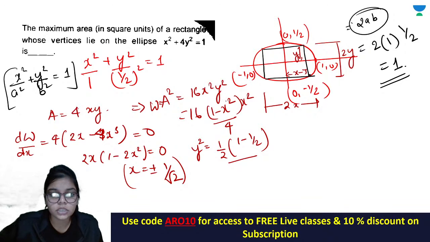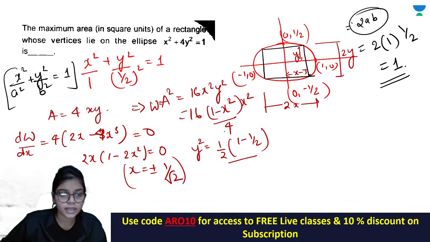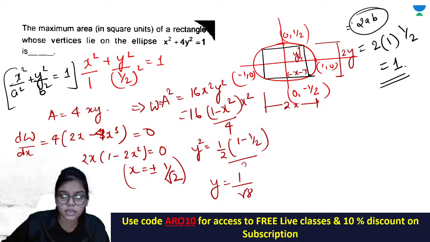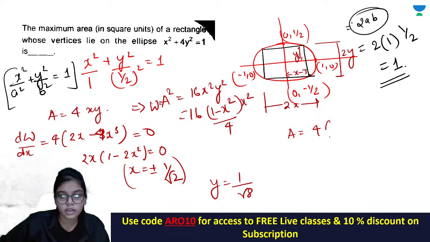Think I have missed something, just let me check. X power 4 is 2x minus 4x cube, x is coming out as 1 by root 2, okay, and y is coming out as, okay, y is coming out as 1 by root 8, yes. So y is 1 by root 8. Now you find the solution. Area will be 4x into y.